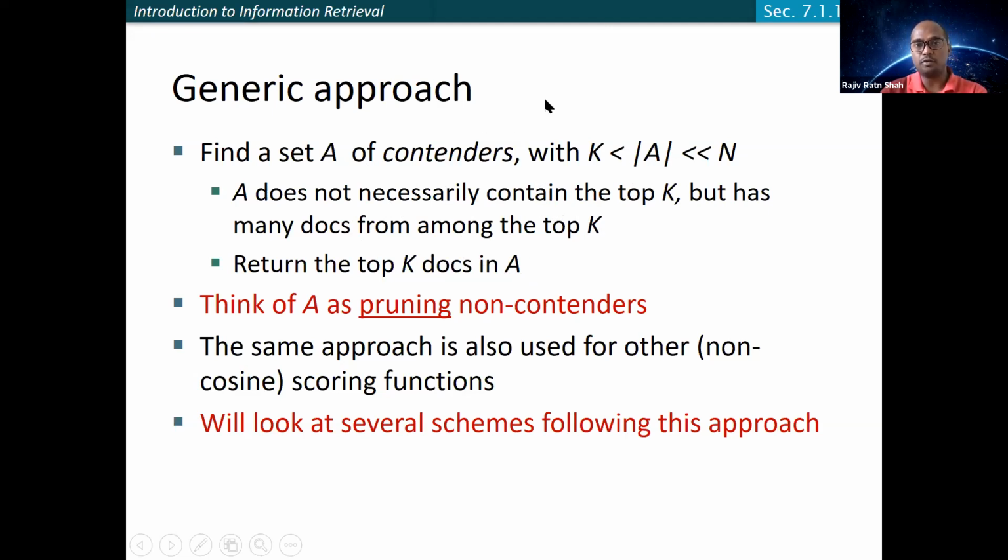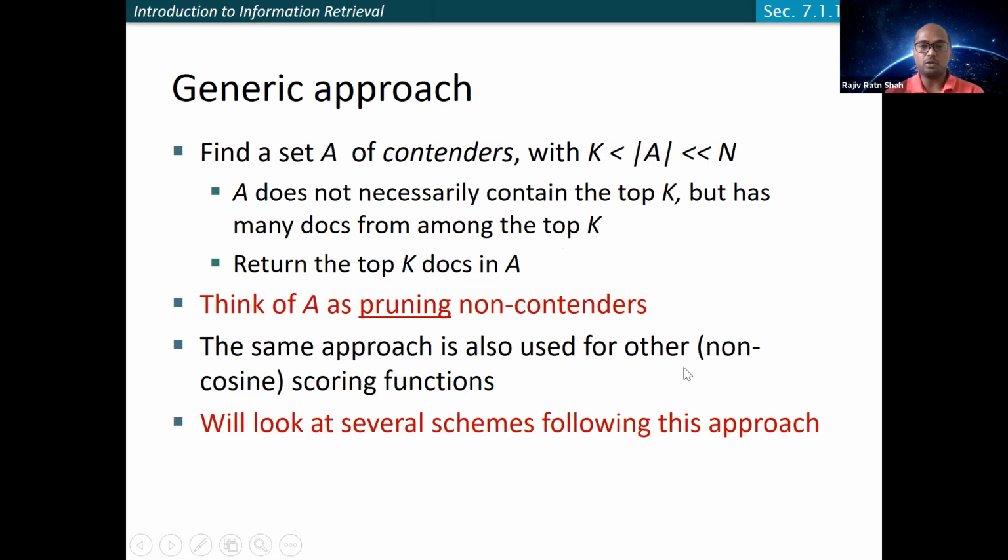Now, rather than computing the cosine similarity for all documents in N for a given query, you just have to compute the cosine similarity for all the documents in the set A, which is much smaller than the whole set of documents. Once you compute the cosine similarity for all documents in A for a given query, you can simply select the top K documents and return them as a response. You can think of it as pruning the non-contenders, so you're not going to return documents which are not part of it.